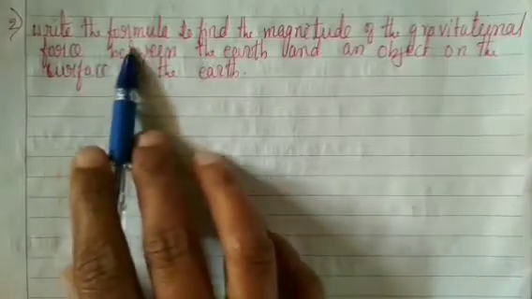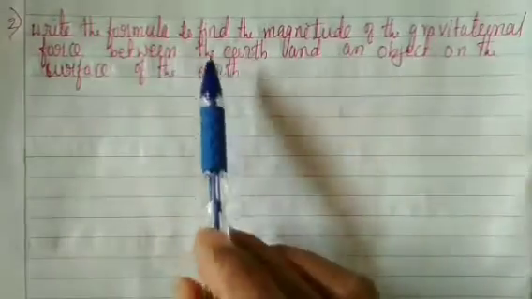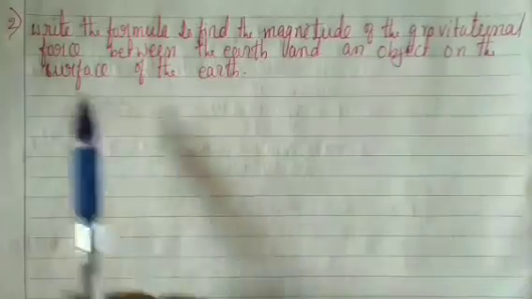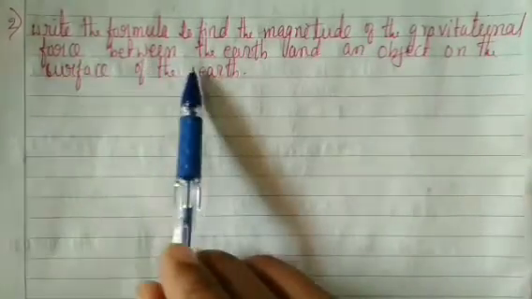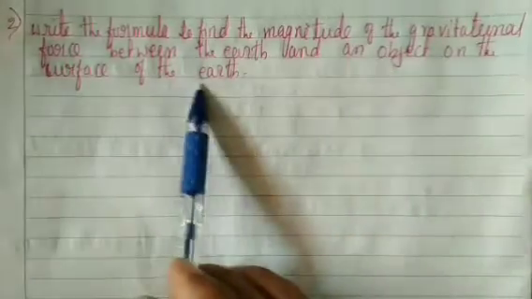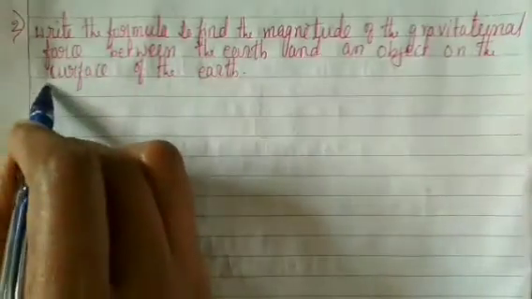Second question, write the formula to find the magnitude of the gravitational force between the earth and an object on the surface of the earth. Solution.